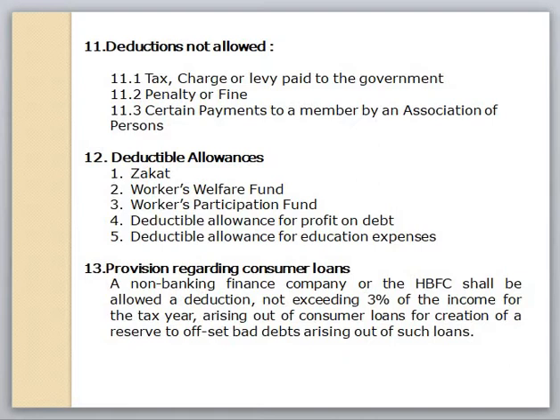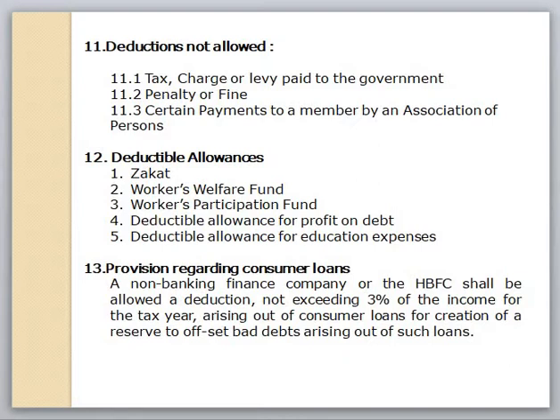Third point is the Workers' Participation Fund. A person shall be entitled to a deductible allowance for the amount of any workers' participation fund paid by the person in the tax year under the Companies Profit Act. In view of the above, the sum paid for the workers' profit participation fund is an admissible deductible allowance. It is important to record that any amount of undistributed workers' profit participation fund will be paid as workers' welfare fund to the tax authorities.